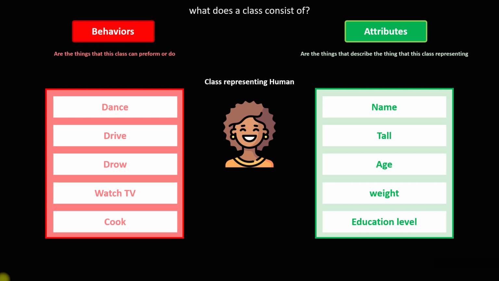These are the attributes. And because of that, they are variables, because they are not doing jobs. They are only describing that thing that this class is representing. And this is everything about what a class consists of.